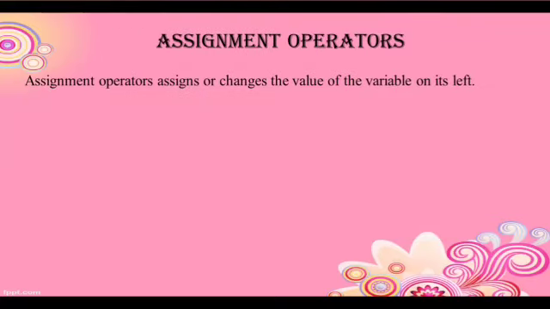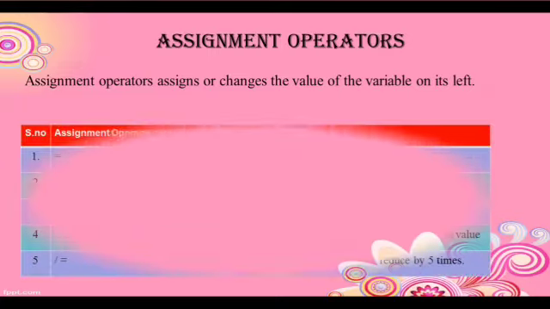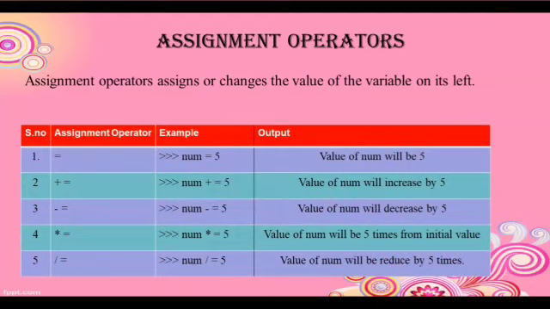Now come to the assignment operator. An assignment operator assigns or changes the value of the variable on its left. There are many types of assignment operators. Equal to, for example, num equal to 5: the value of num will be 5. Similarly, plus equal to: num plus equal to 5, the value of num will increase by 5. If the initial value of num is 5, after this statement the value of num will be 10.